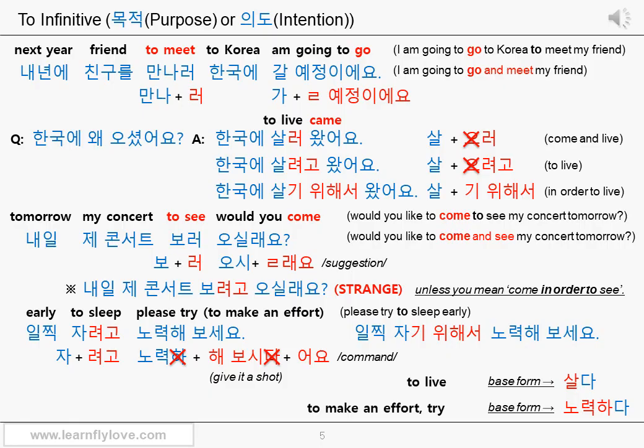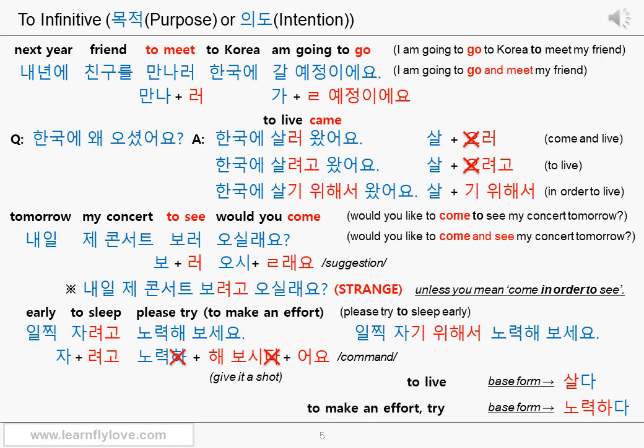Therefore, you can know that it's not like you cannot use the connective ending 으려고 with a suggestion and command ending. If it makes sense, if you use the proper verb, and if the main verb is not one of the movement verbs, you can use 려고 with a suggestion or command ending. And this is a good example. I cannot think of any other verbs that can be used like this now. Therefore, you can think it's not very common though. Anyway, you can remember this verb, 노력하다, for now. The compound expression 기 위해서 is the same. You can use 기 위해서 for the same sentence.